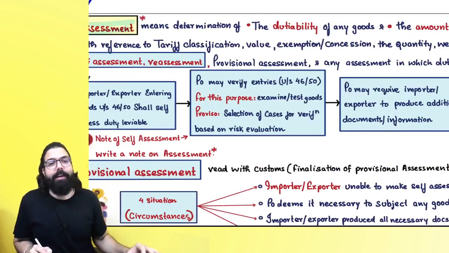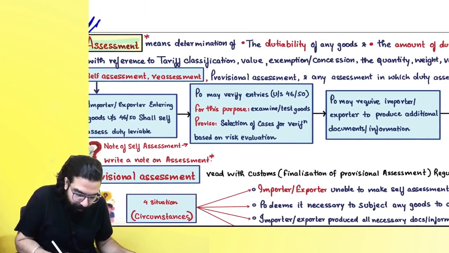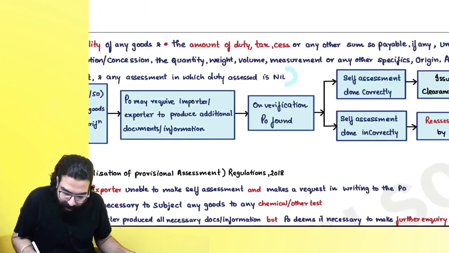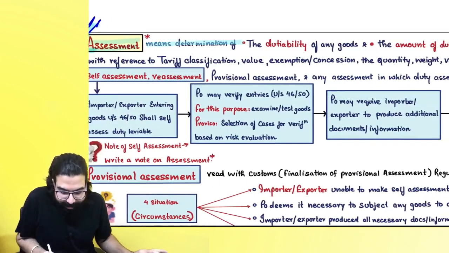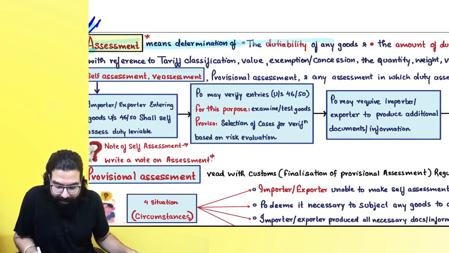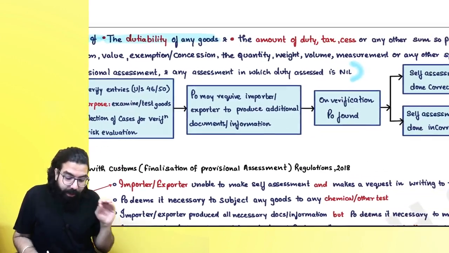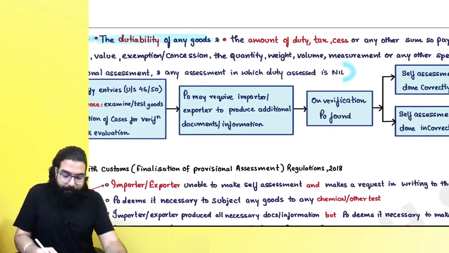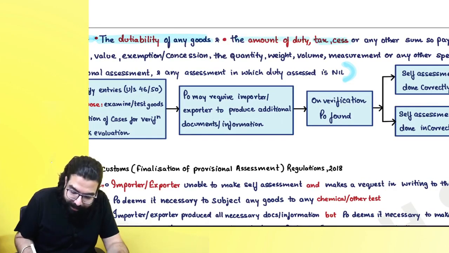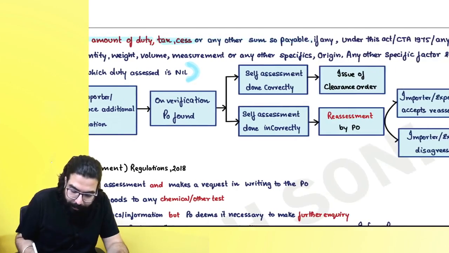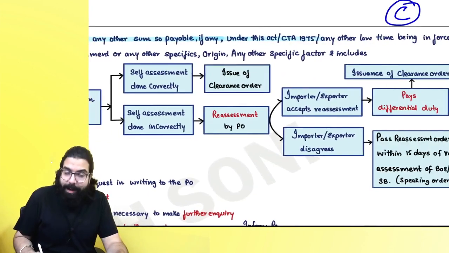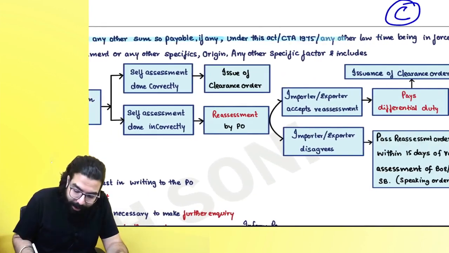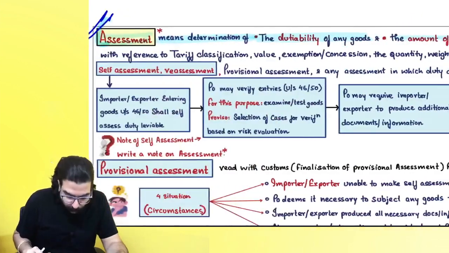Assessment ka meaning they can go ahead and ask you in the exam. So from here till here is your assessment ka meaning. It says assessment means determination of the tax liability of any goods. Sir, determination of the tax liability. Okay. Then the amount of duty, taxes or any other sum so payable if any under this act or under the Custom Act or the Custom Tariff Act or any other law for the time being in force.